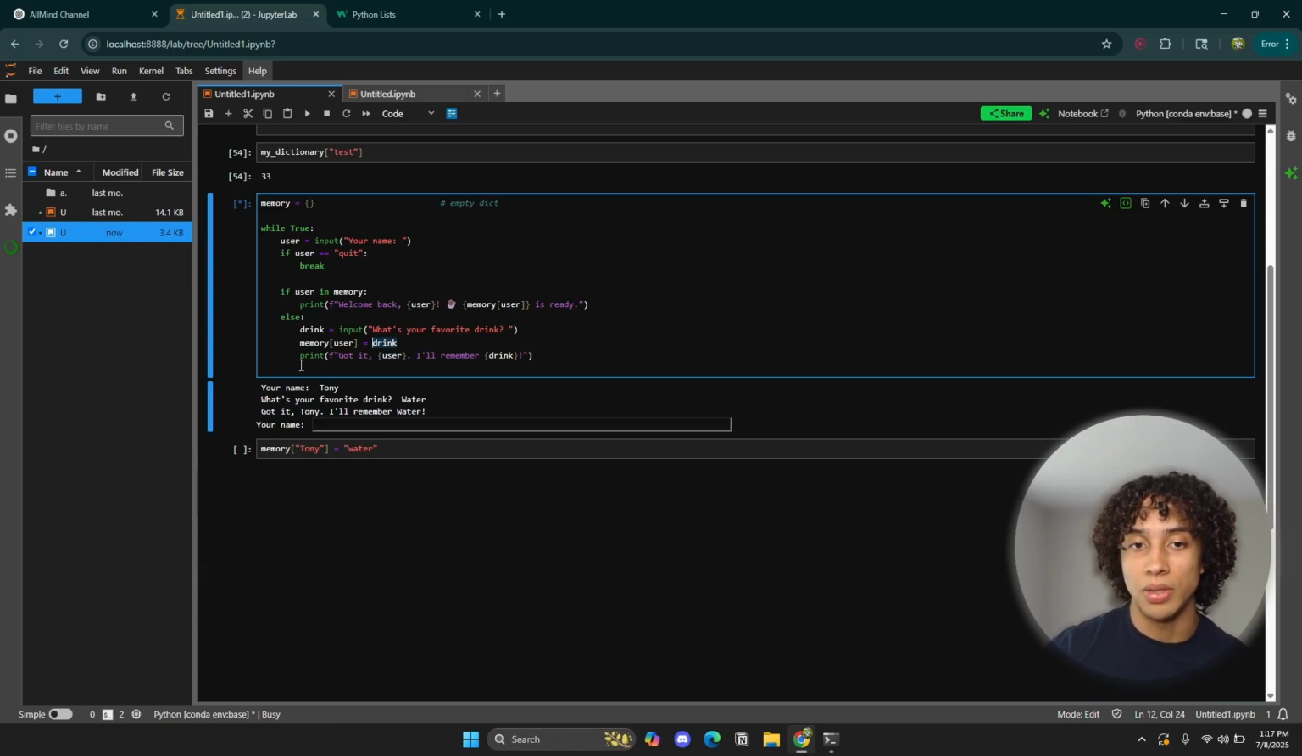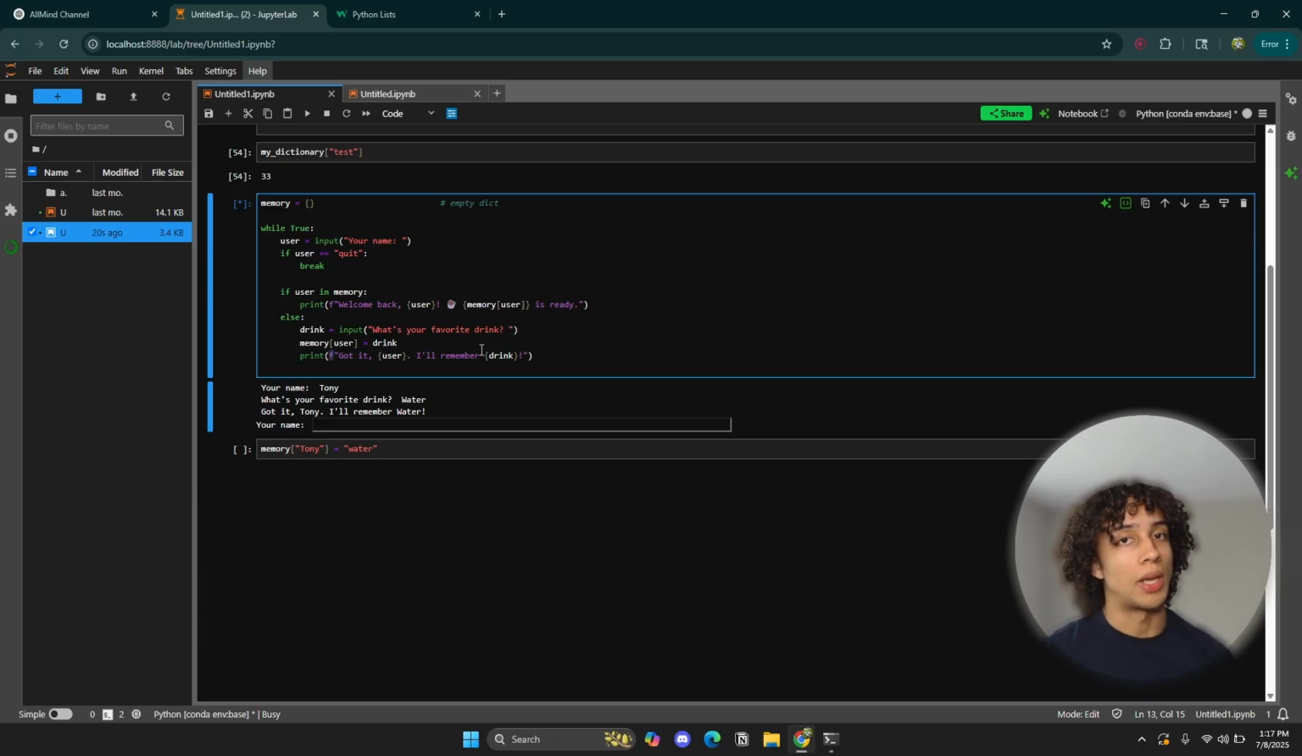And then what's it going to do? It's going to say, got it, Tony, I'll remember that drink. This is what is known as a formatted string. In a formatted string, you can put a piece of data in your specific string message, which you define with an f right here.